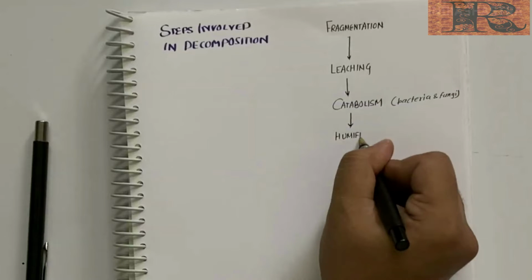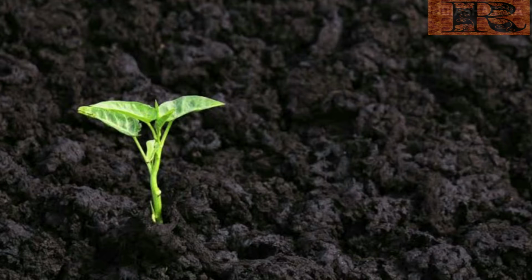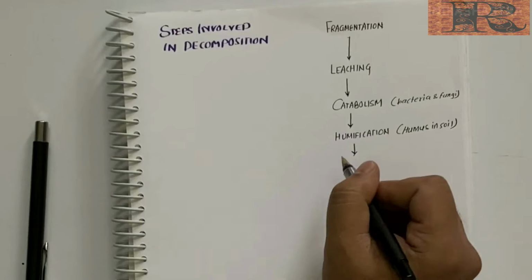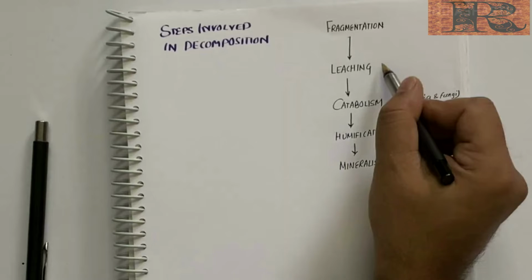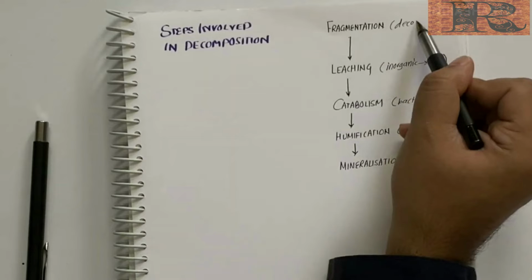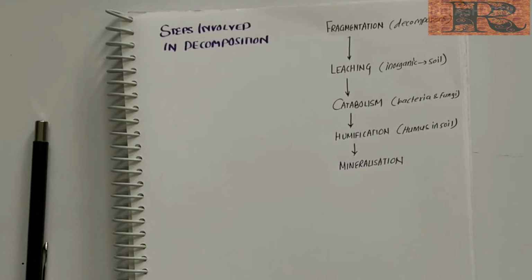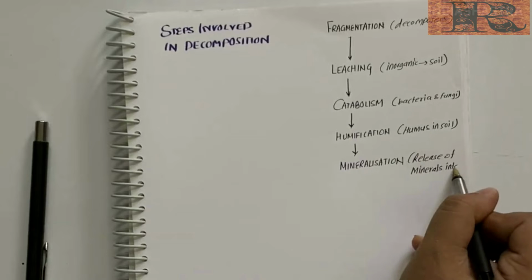Next is humification. Accumulation of humus in the soil. That is, humus is resistant to microbial action and decomposes at an extremely slow rate. It acts as a reservoir of nutrients. And finally, the mineralization, process by which humus further degrades to release minerals into the soil. It is an oxygen consuming process and is controlled by the chemical composition of detritus and climatic conditions.